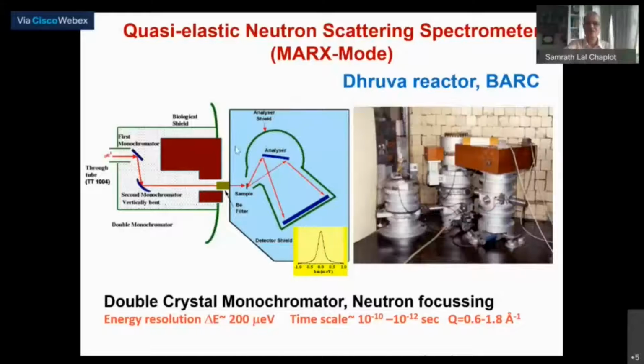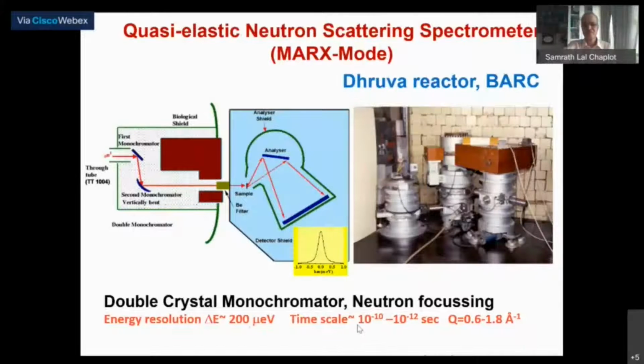Of course, you move the analyzer to get a different scattering angle, so you get a different scattering at the sample, you rotate the whole thing away, and you get different wave vectors and so on. This particular spectrometer at the Dhruva reactor has a resolution of 0.2 millielectron volt. Unlike on other triple axis spectrometers, where this resolution is more like 10 times this number, 2 millielectron volts or so, this high resolution is available.